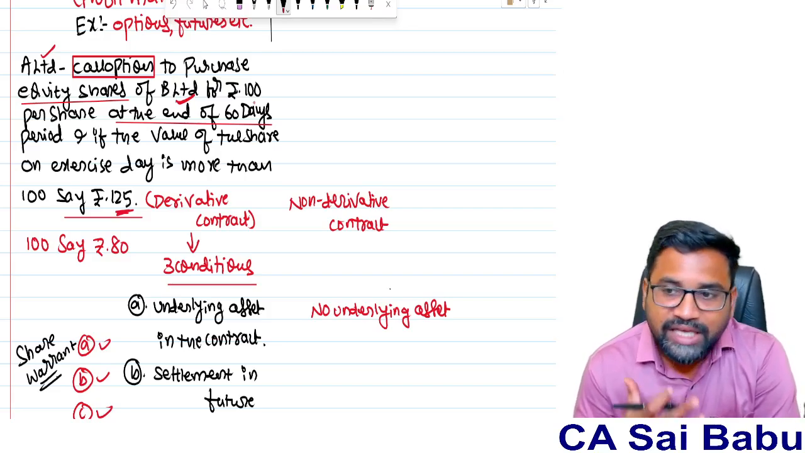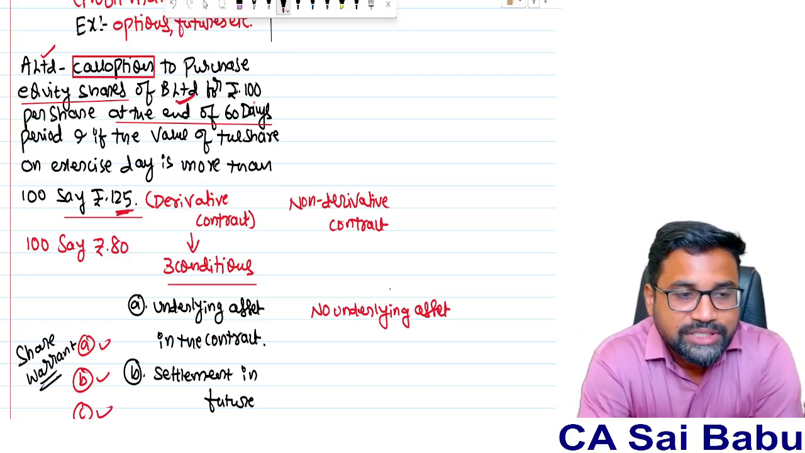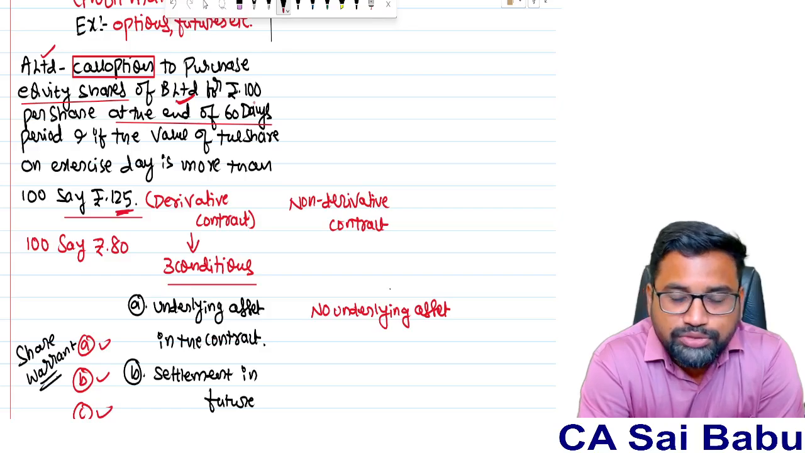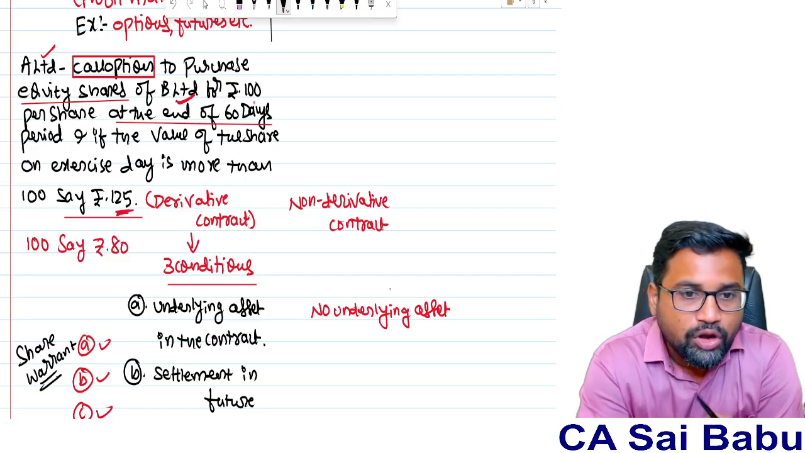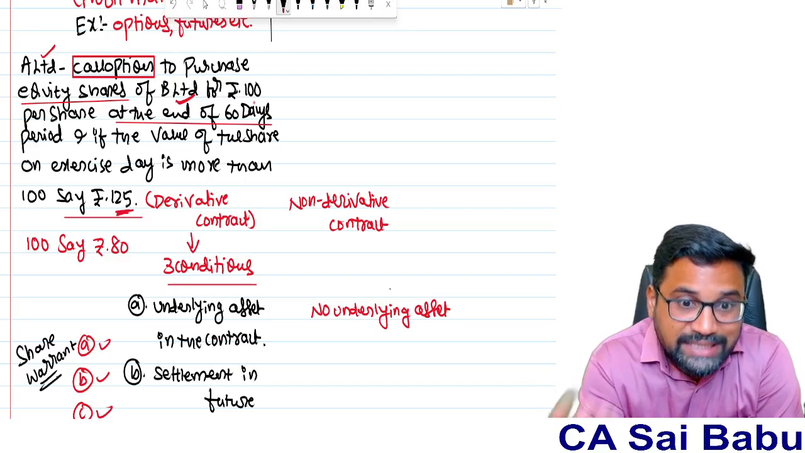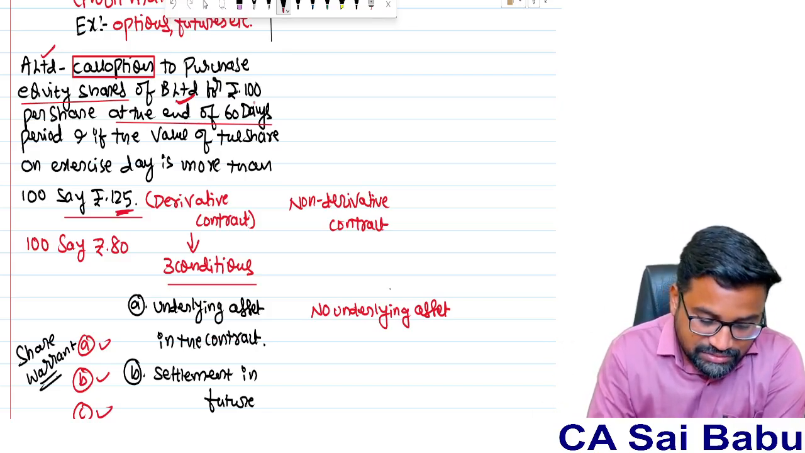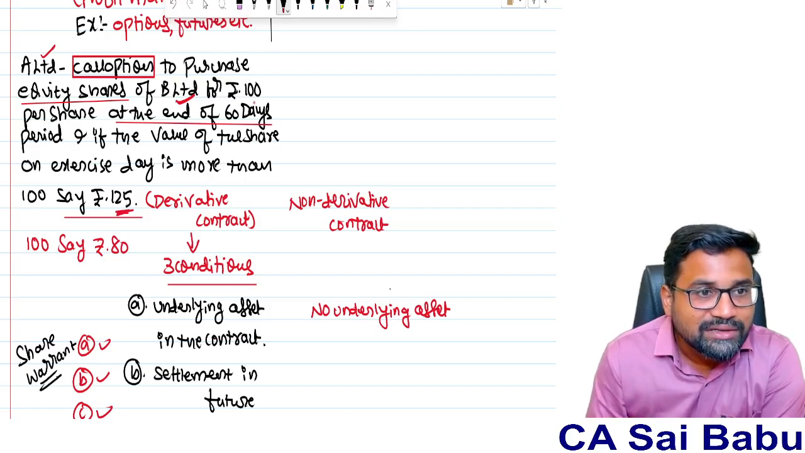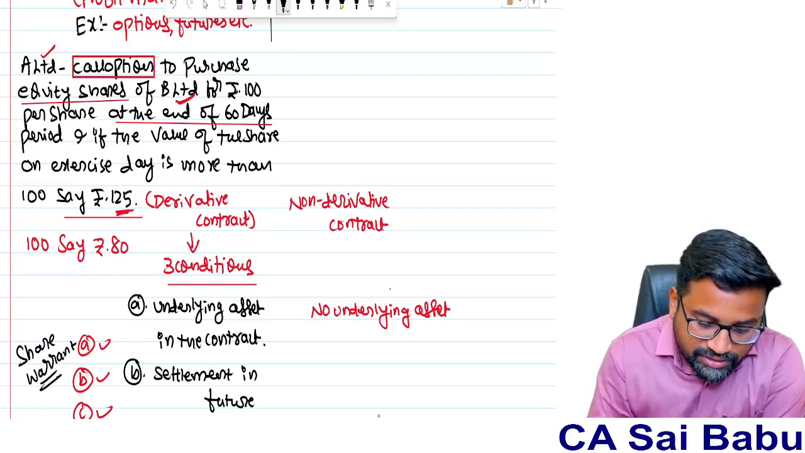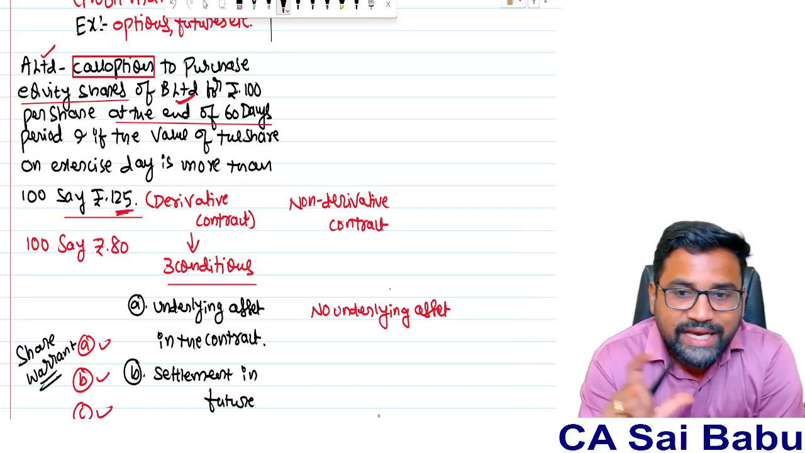So there is a company, A Limited, which has entered a call option contract with B Limited. What is generally called an option? Call option, put option, they say. Call option means purchase. So A Limited entered a purchase agreement to purchase equity shares of B Limited for 100 rupees at the end of 60 days. Now this is a kind of contract.